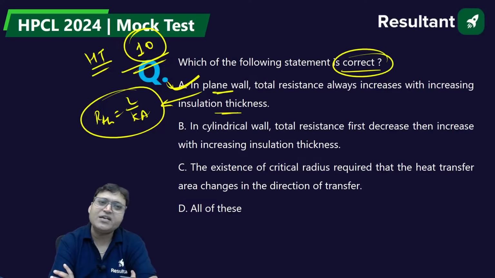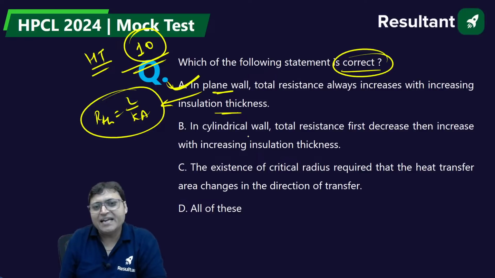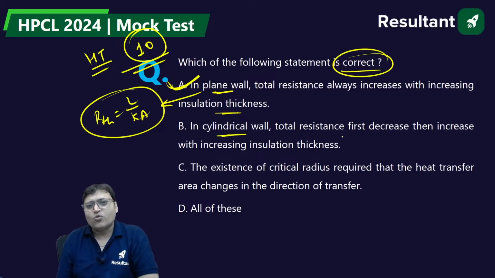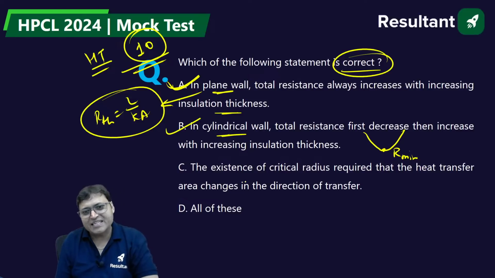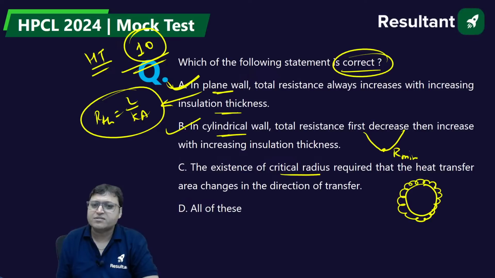Insulation method is only used in radial systems. In cylindrical wall, the total resistance first decreases and then increases with the increase in thickness. Yes, there will be R minimum also where Q is maximum. That is also true. The existence of critical radius requires that the heat transfer area changes in the direction of heat transfer. Yes, insulation actually increases the area available for heat loss. More is the area available for heat loss, more will be the rate of heat transfer. That is how the critical radius of insulation comes into picture.